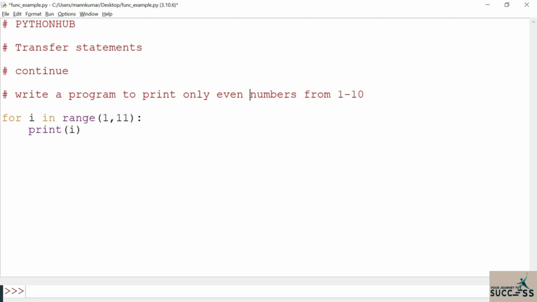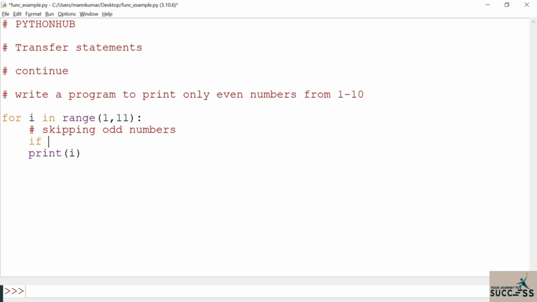If I want to filter only even numbers, I'm going to do this with the help of continue. How can I do that? If I skip odd numbers, I can print only even numbers. Skipping odd numbers means I'm leaving odd numbers so that I can print only even numbers. So how to skip odd numbers?